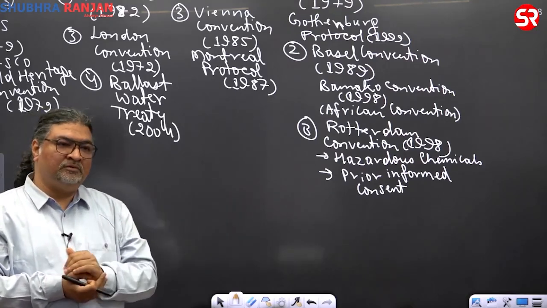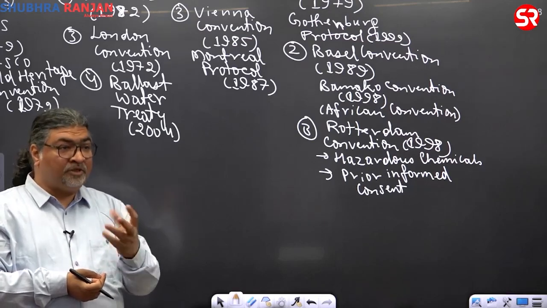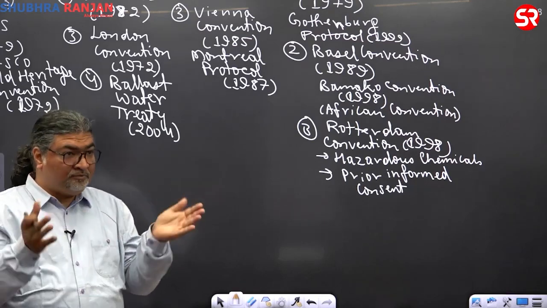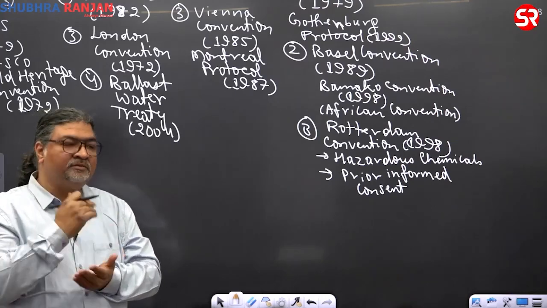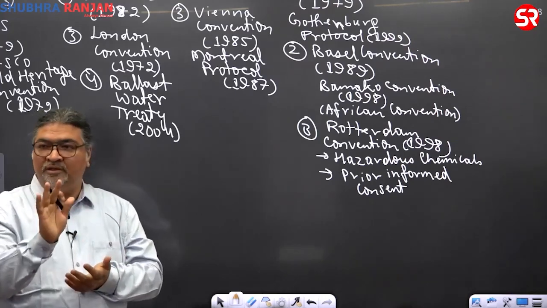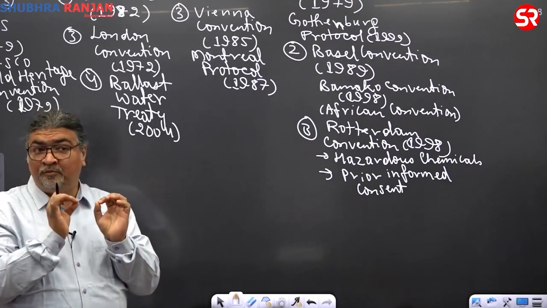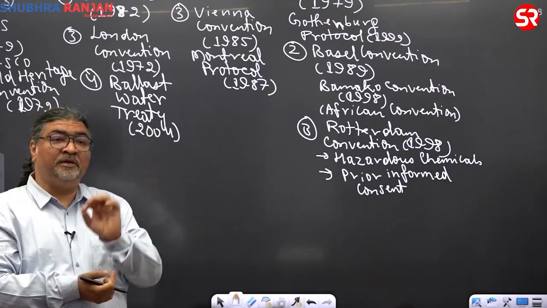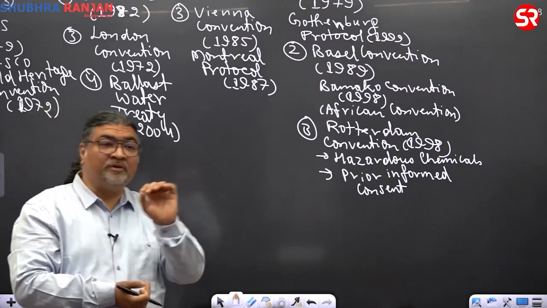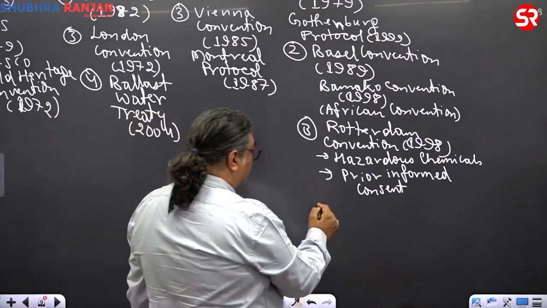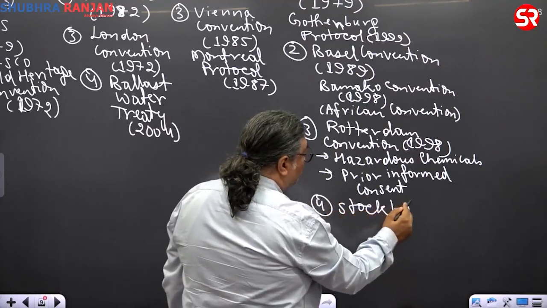Now, why is this documentation required? Prior approval and all. Again, those chemicals may be toxic in nature, so how they are brought into the country matters. So they look into all those kinds of formalities. Now I'm coming to another very important area of the UPSC prelims exam: chemical pesticides. For that, there is the Stockholm Convention. So the fourth one you can write here: Stockholm Convention.